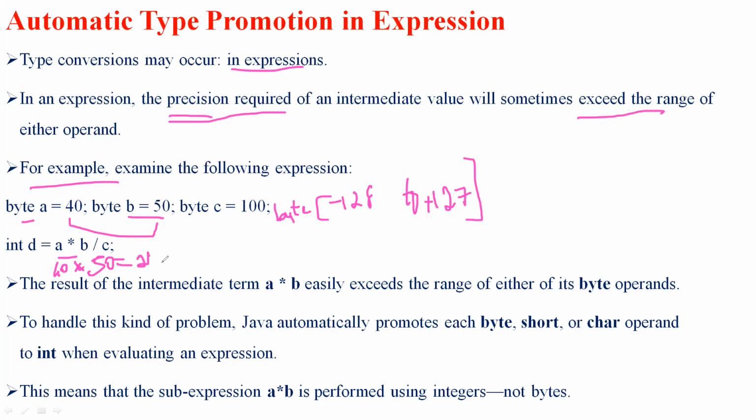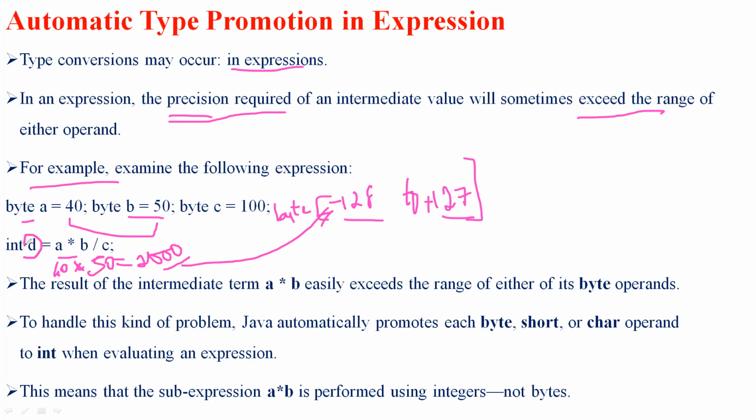But what is the range of a byte? It goes from minus 128 to plus 127, so here the value exceeds the precision of a byte. This is how automatic type promotion works in an expression. In such a situation, where the value exceeds the range, Java will promote the byte value into the value which is assigned.